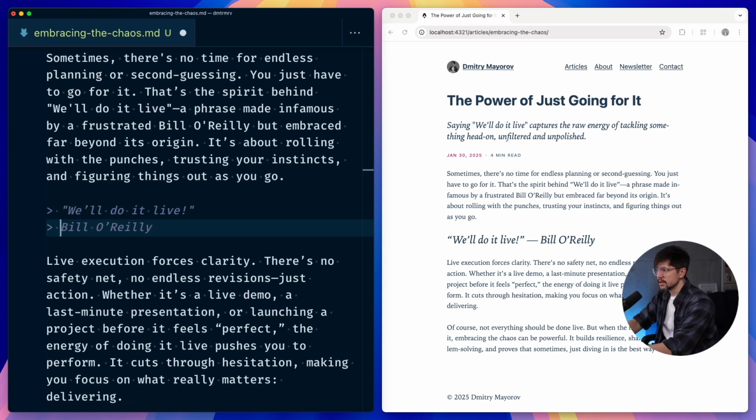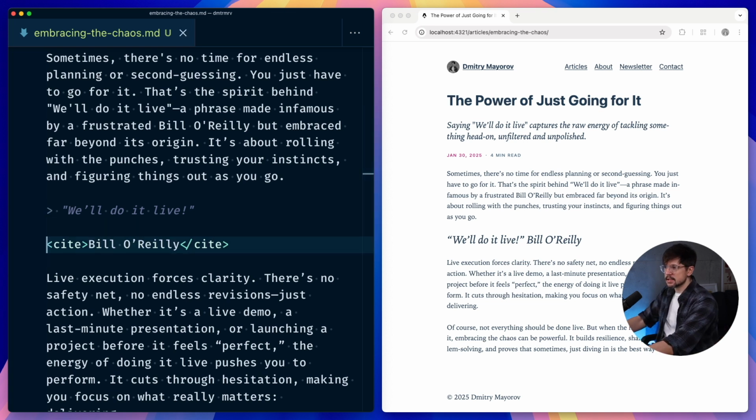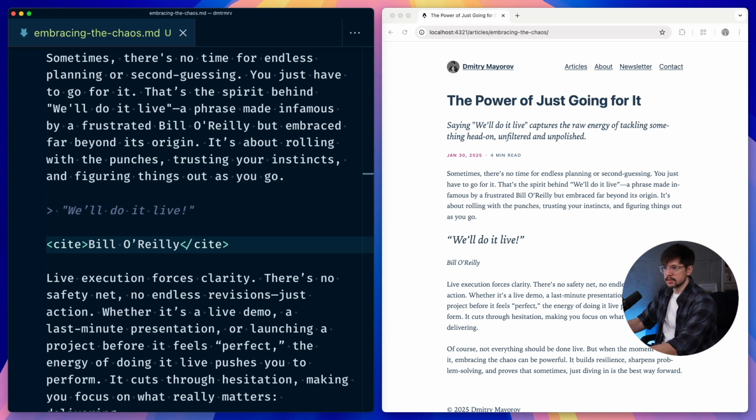I've also seen people do it like that and add a cite tag, where we still have the first problem where the cite tag is inside the blockquote, but on top of that, the cite tag is not the correct way to reference the author, because this tag is meant to be used to reference the work. That's from the definition of this tag. Work could be an article, a movie, a book. I've also seen people do it like that, just place it on the next line, which is still not semantic. And on top of that, it's also now placed outside of the blockquote, so there is no relation between the author and the quote itself. It's just two separate things.